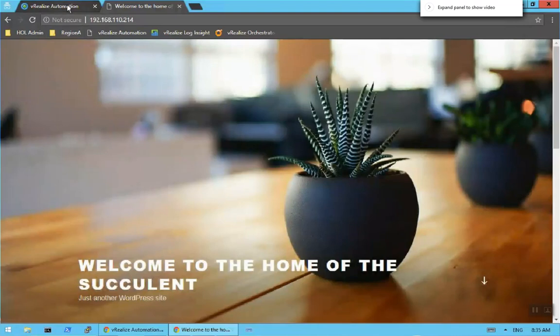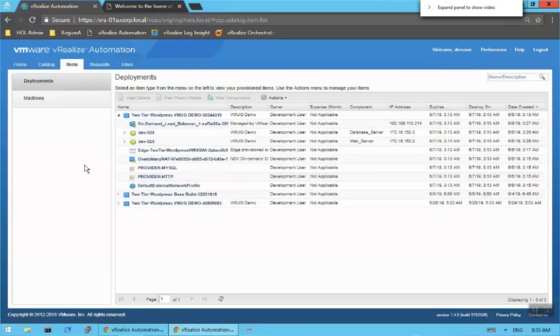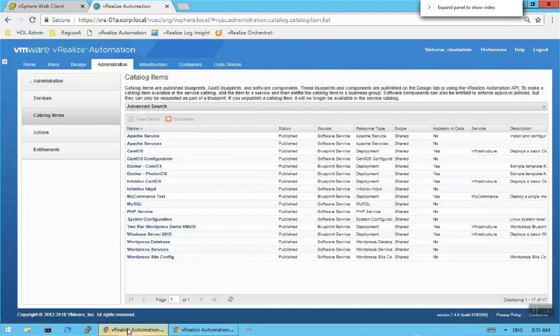So what that web page looks like, if it rendered, is just a basic static web page that we illustrate there. The idea here is that we have provisioned a well-formed VM to a dev user and all of these different components. What I'd like to do next is go behind the scenes and show what you see from a vCenter perspective. So I'm going to switch from the dev user over to vRealize Automation from the cloud admin perspective, and let's go to vCenter.